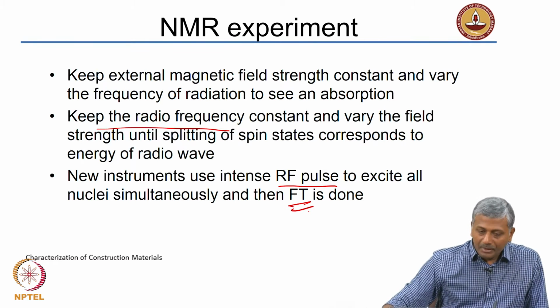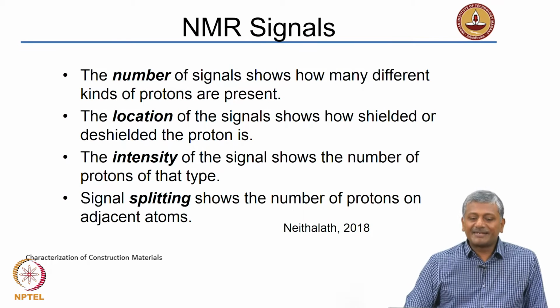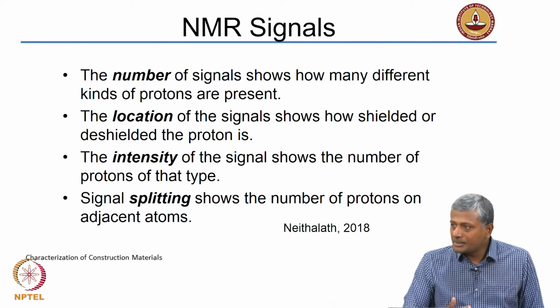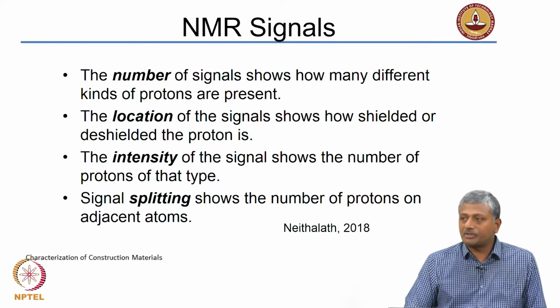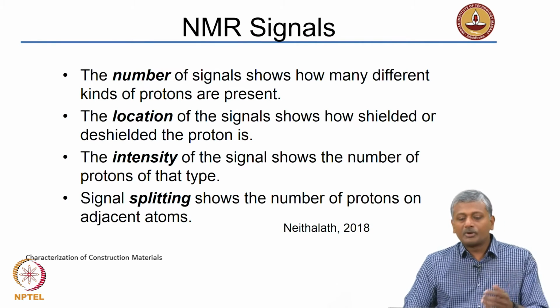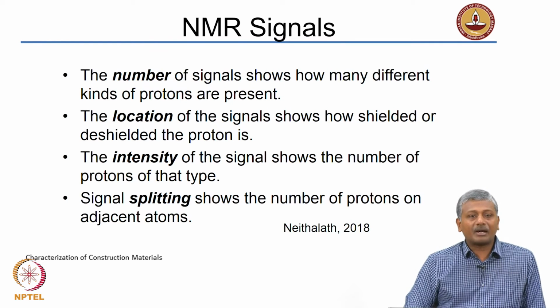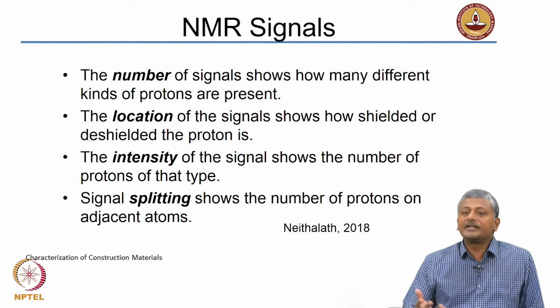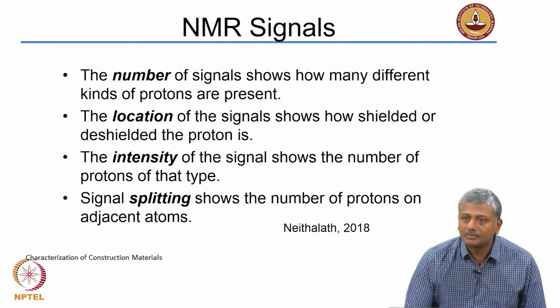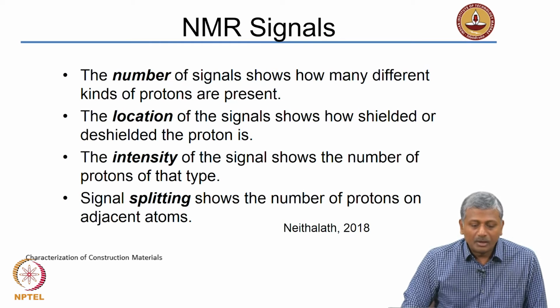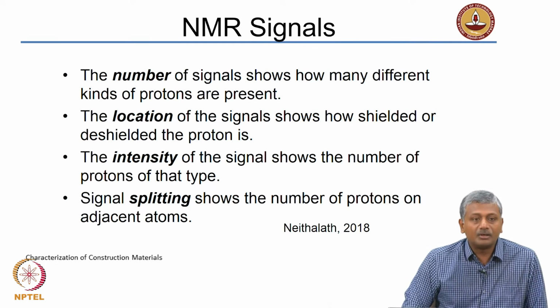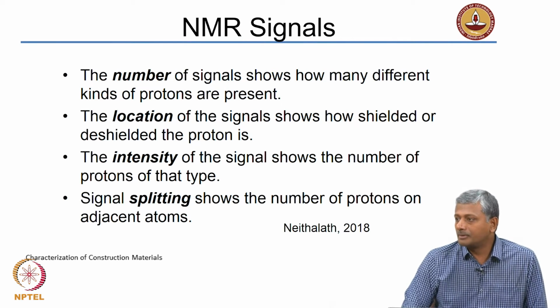Okay. So, now the NMR signals or the peaks that you get at different locations, that means with respect to different chemical shift delta, the number of signals show how many different types or kinds of protons are present, right. You may have different kinds of protons within the same sample, like silicon, aluminum and so on and so forth. The location of the signal shows how shielded or de-shielded the proton is.